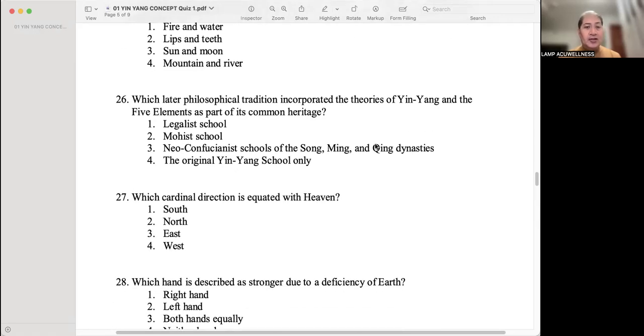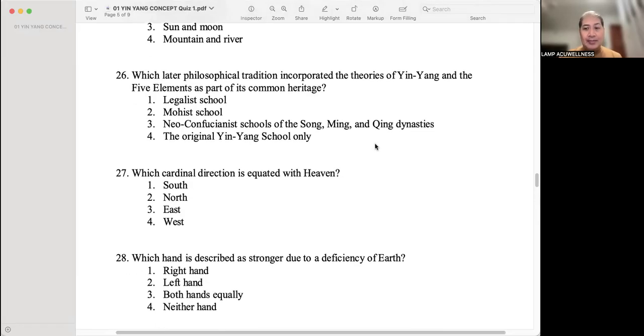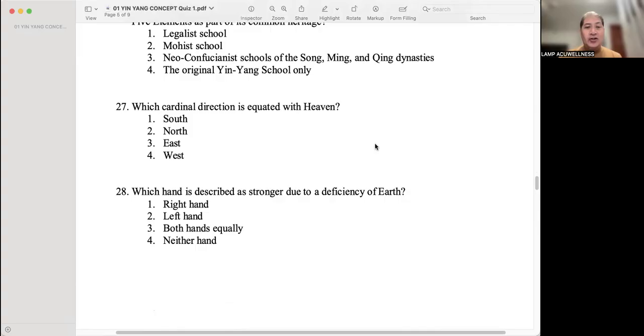Which later philosophical tradition incorporated the theories of yin and yang and the 5 elements as part of its common heritage? That's number three, Neo-Confucian school of the Song, Ming, and Qing dynasties. Which cardinal direction is equated with heaven? Heaven is number one, south. So your door should always face the south.